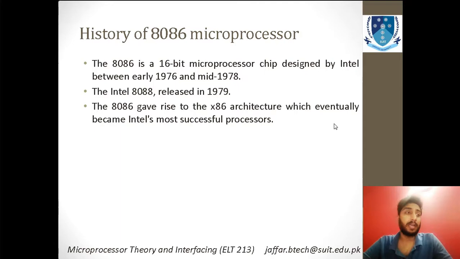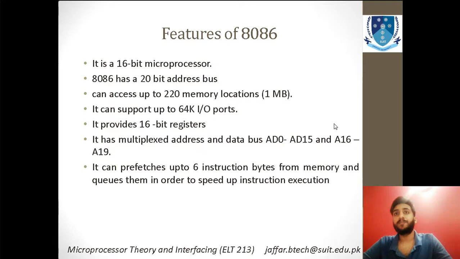and this is one of the most successful processors of Intel. That is why several programs on today's laptops and PCs are made compatible with this 8086 architecture. Now let's study the different features that the 8086 involves, the reasons which make the 8086 a very good processor, a universal processor. Many people call it a universal processor as well.